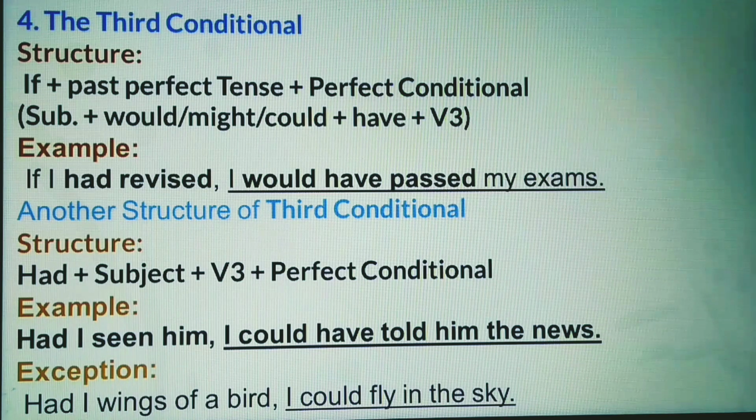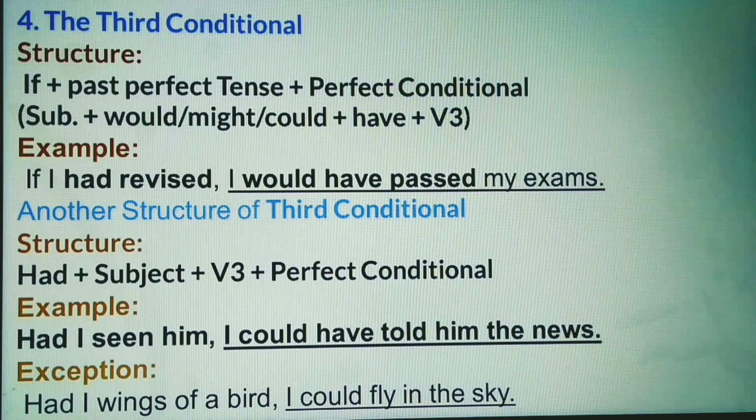Look at the example. If I had revised, I would have passed my exams. You look at here, I had revised. The clause is in the past perfect. So the next clause that comes to complete the sentence is in the perfect conditional.